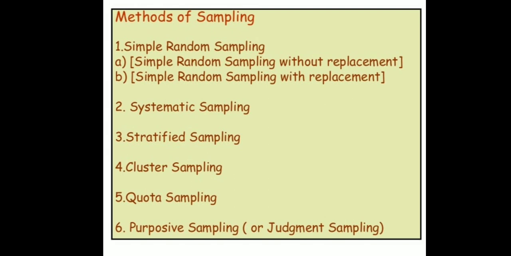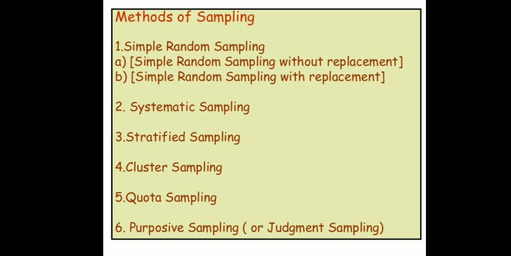Without replacement means once a data point is obtained, you eliminate it, and from the remaining data you take the sample.